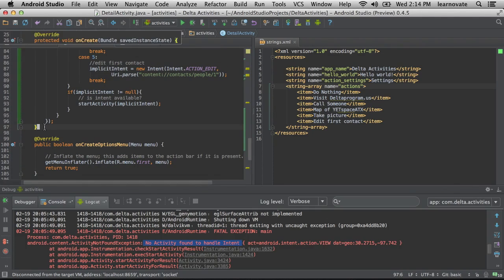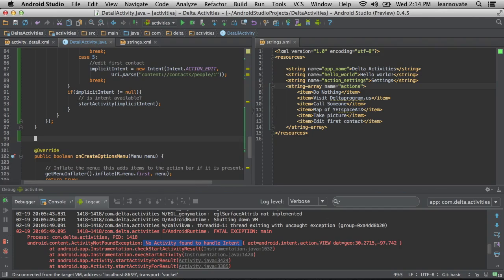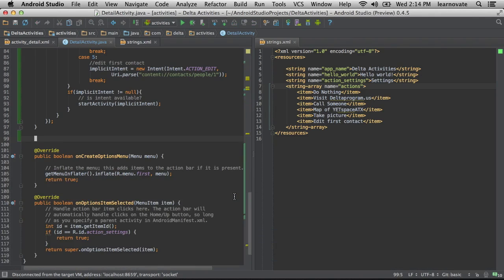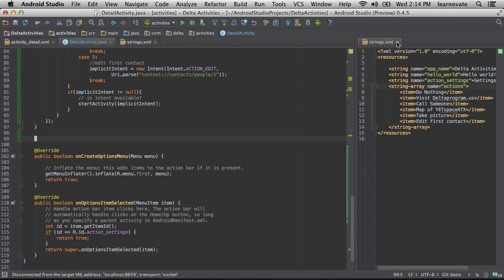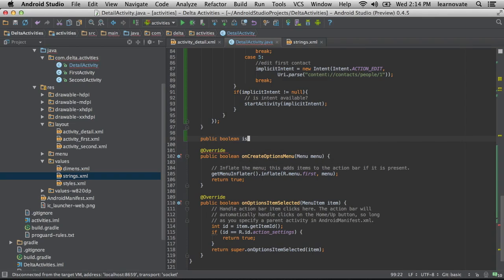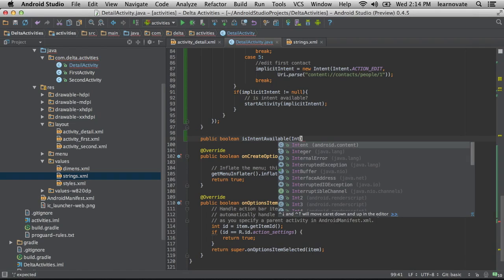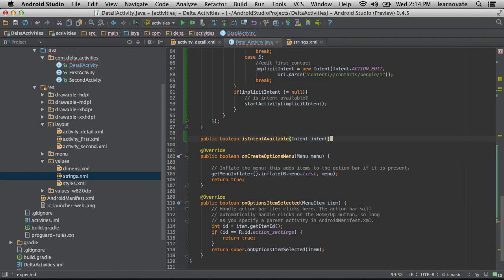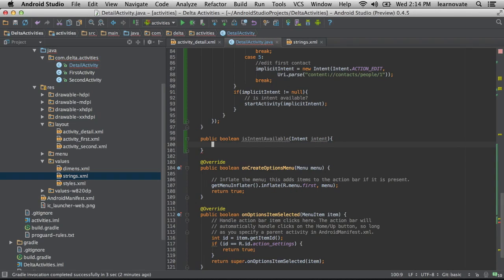So here's the way, having done this a million times, to just make this problem go away. It's another even cooler part of implicit intents. I'm not going to use it for a cool reason right now. I'm just going to use it as a safety thing. But you can just start inquiring, kind of like a film noir detective, and start asking, well, who can do this? Is this available?